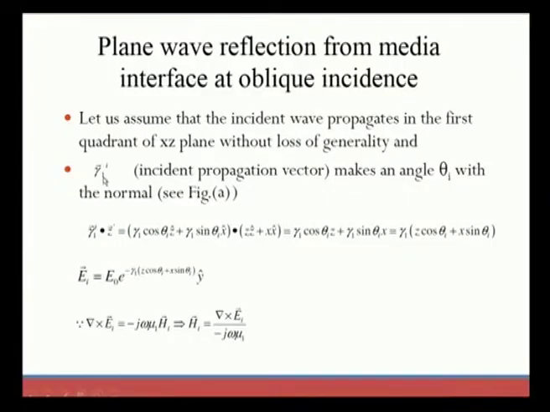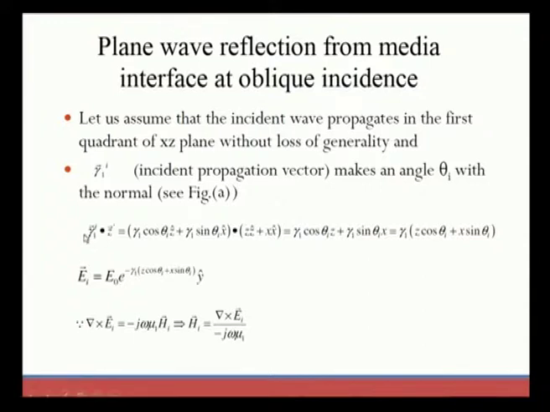Now, if we consider it is travelling in the first quadrant, we have to consider gamma 1 I, the incident propagation constant. This incident propagation vector makes an angle theta I with the normal to the xz plane.